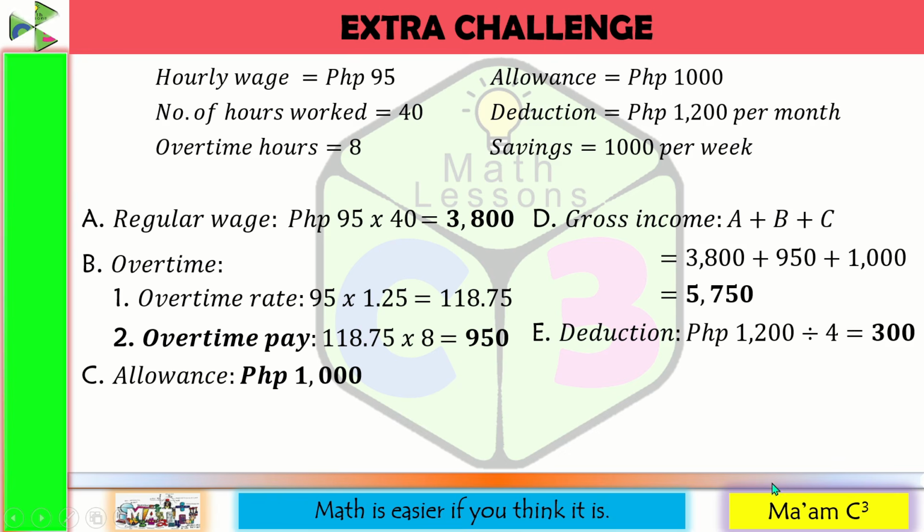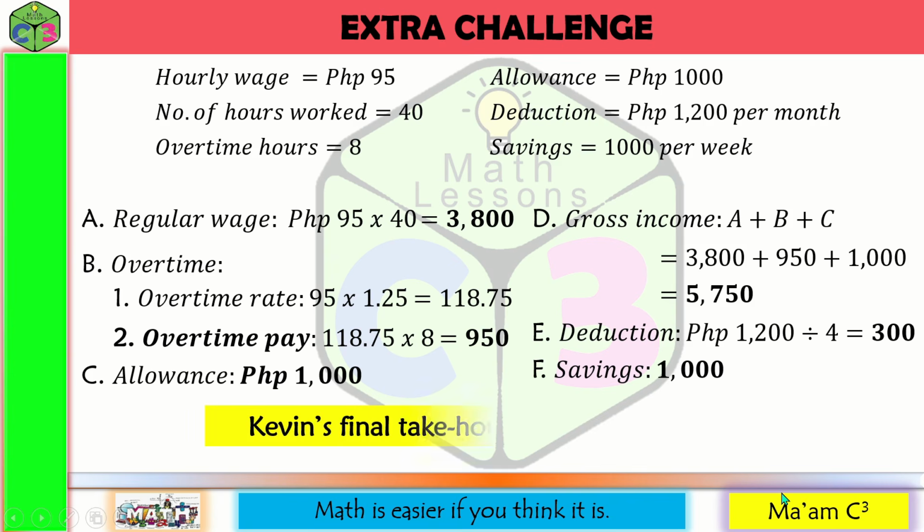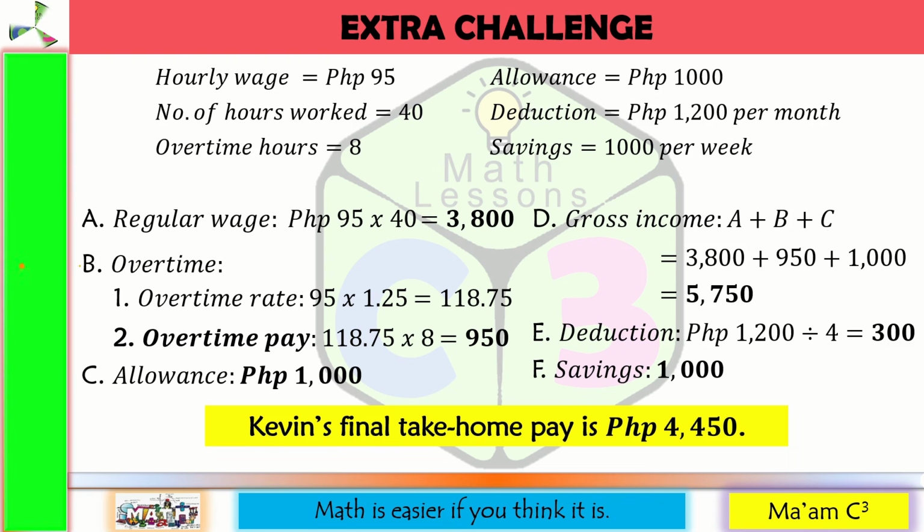He also saved 1,000 pesos per week. So to solve for his final take-home pay, that would be 5,750 minus 300 minus 1,000. So the final take-home pay of Kevin is 4,450 pesos.